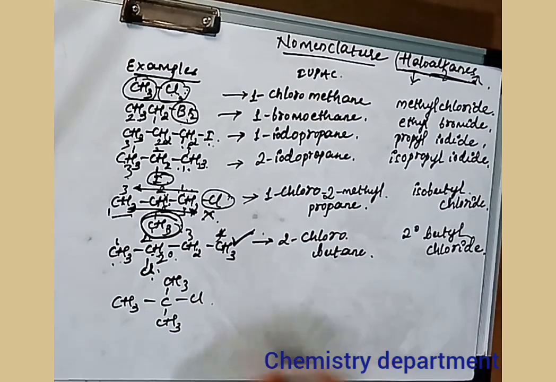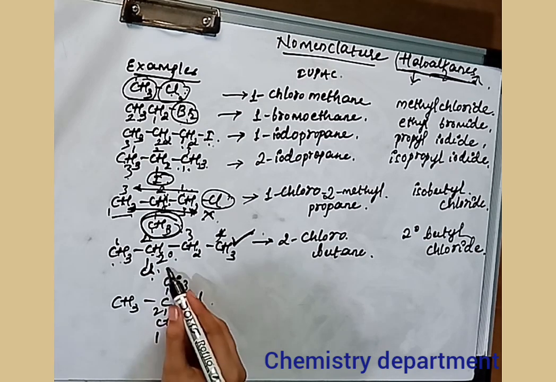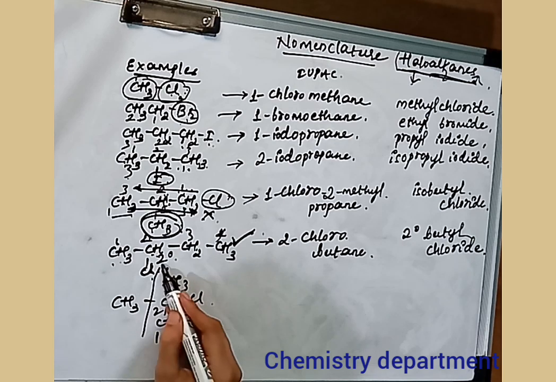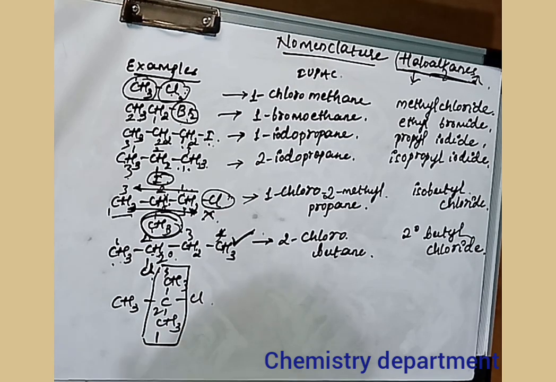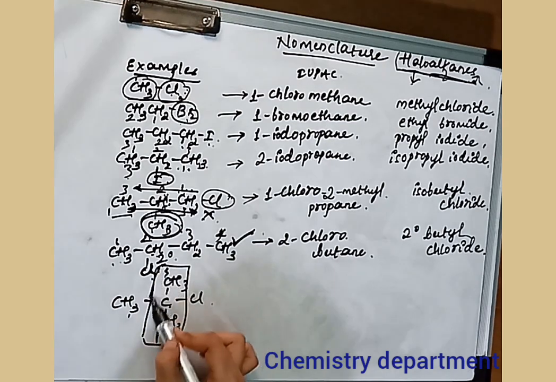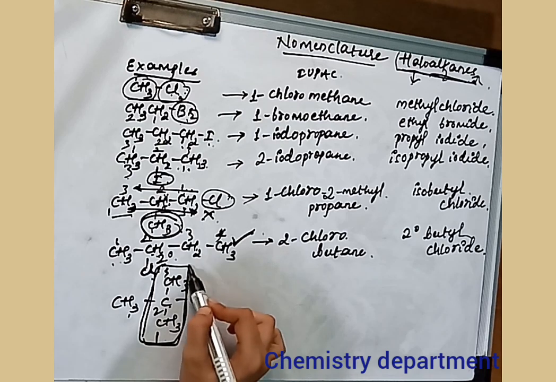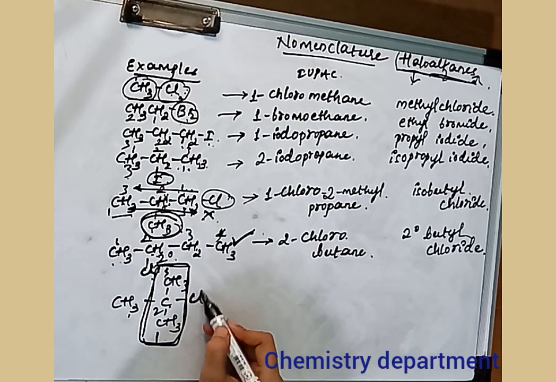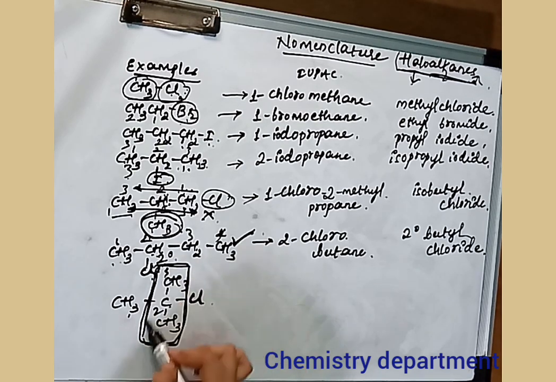Okay. The next example that I have written here is this. So I can name this 1, 2, 3 in this way. So the root word will be propane, or if I number it in this way, 1, 2, I'm getting the 2 carbon chain, that is ethane. So numbering is done in such a way that you have to get the longest chain. So even if the Cl is getting second position, but we are getting the longest chain, this is considered.